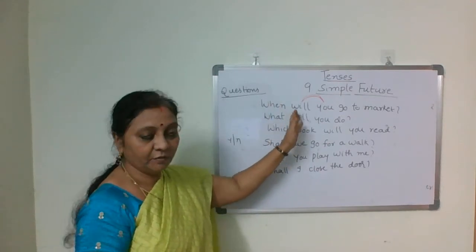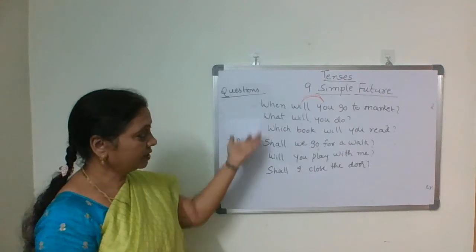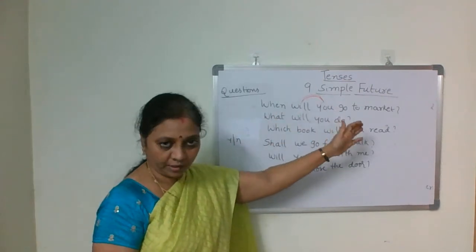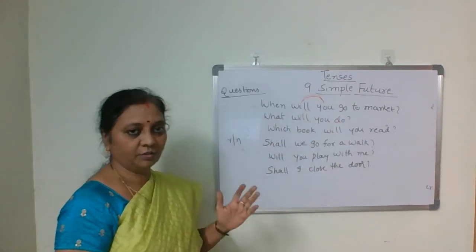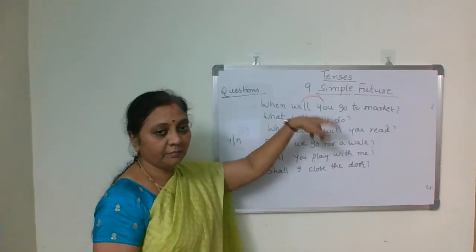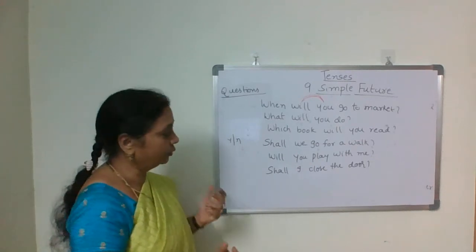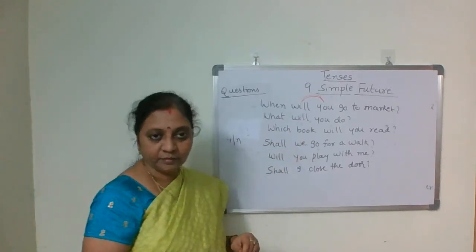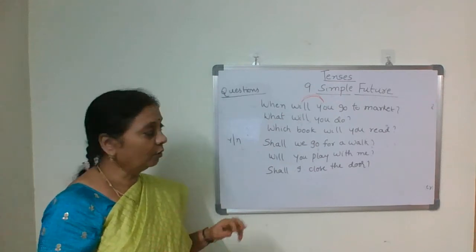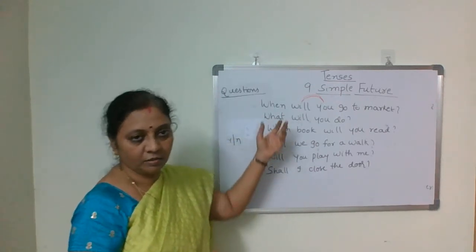First auxiliary verb, then subject. Unlike in the statements, first subject, isn't it? I will go to market. I is the first subject, you start a sentence with this. Whereas in a question, first auxiliary verb, then subject. When will you go to market? What will you do? Which book will you read? Where will you go? When will you go? Where will you go? What will you do? Okay, all those are questions.